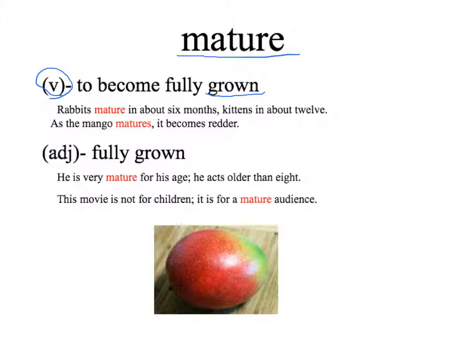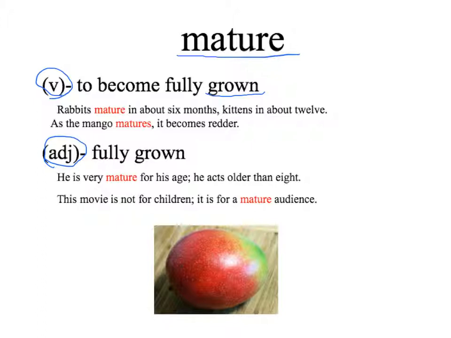Now, mature is also an adjective, which means fully grown. So an example is, he is very mature for his age. He acts older than 8. So in this example, the boy is 8, but he acts like he's maybe 10 or 12. He acts very mature for his age.